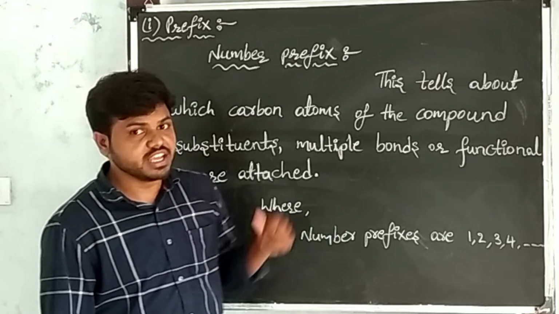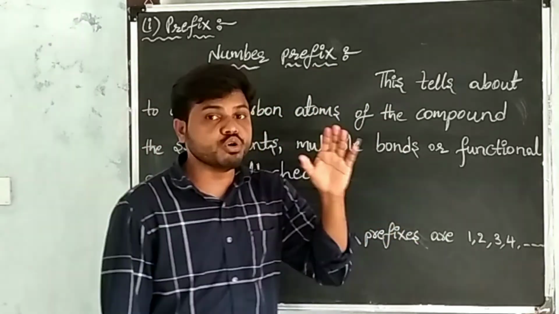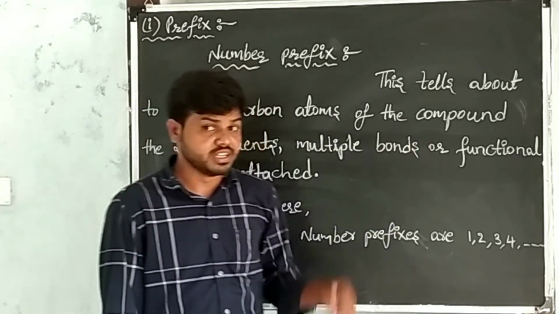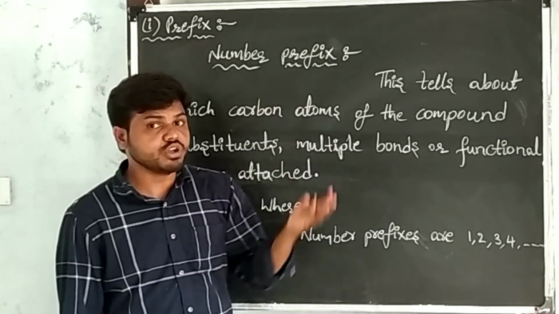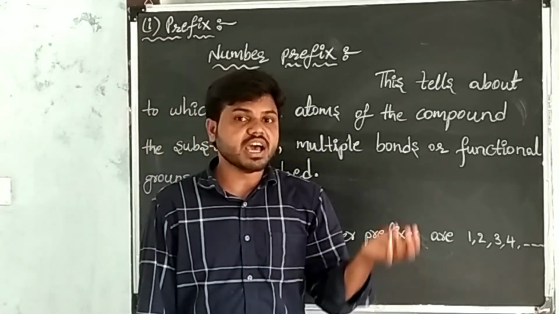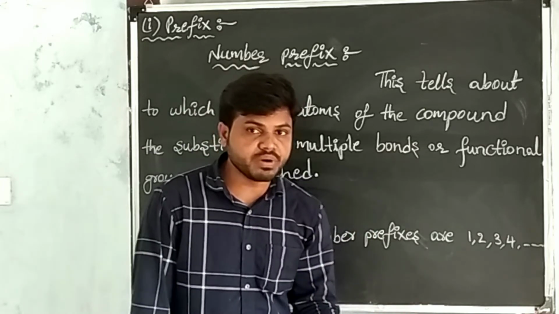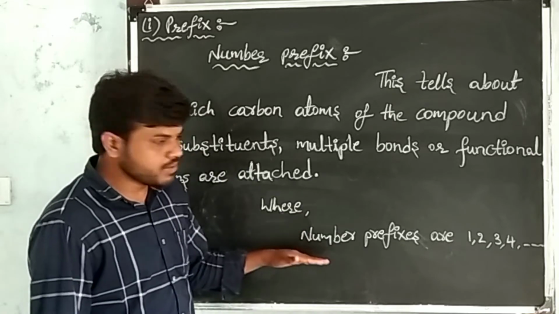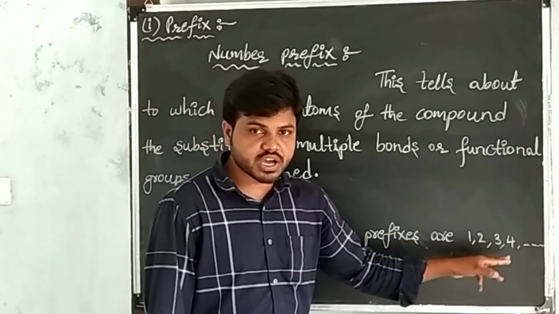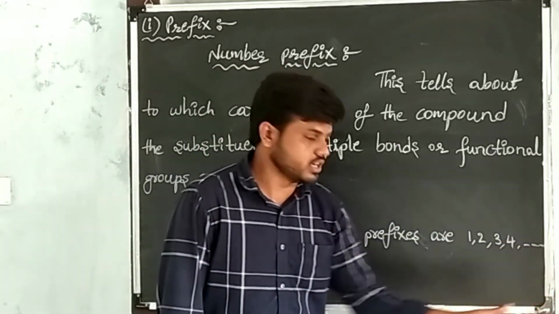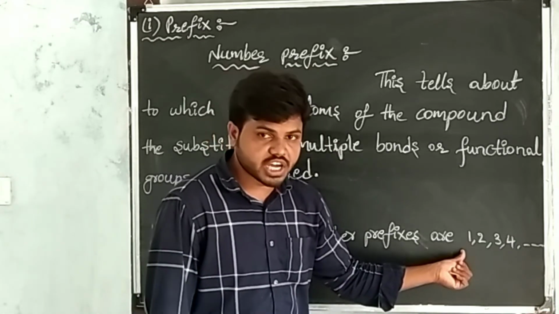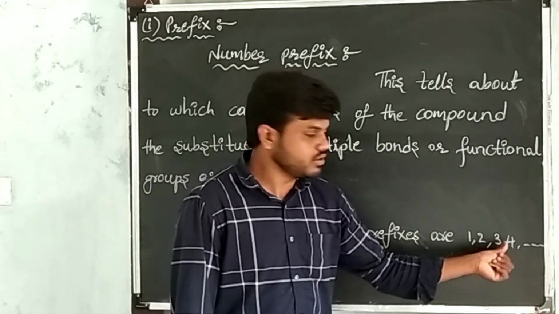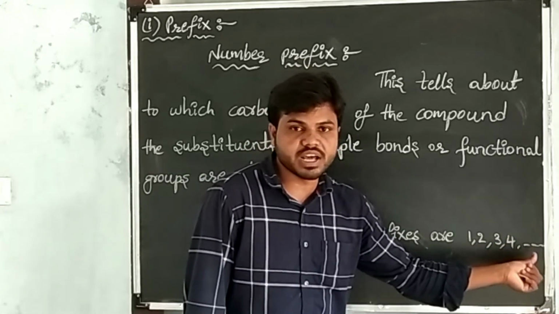So the number prefix tells the position of the substituent, the multiple bond, or the functional group. Here the number prefixes are 1, 2, 3, 4 and so on. 1 means first carbon, 2 means second carbon, 3 means third carbon, 4 means fourth carbon and so on.